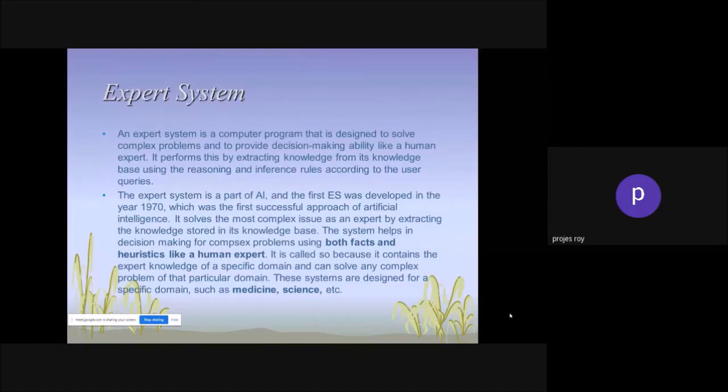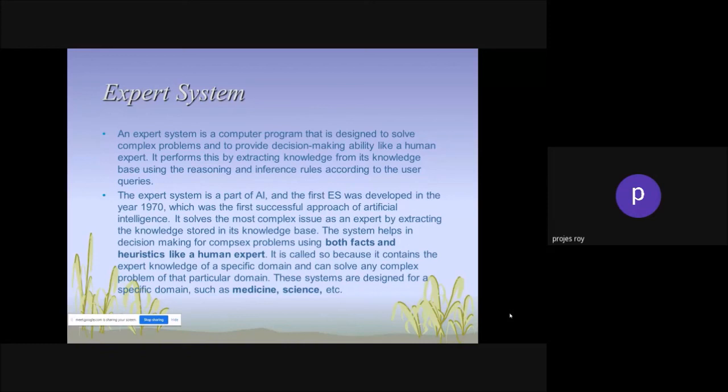An expert system is a computer program designed to solve complex problems and provide decision-making ability like a human expert. It does this by extracting knowledge from its knowledge base using reasoning and inference rules according to the user queries.